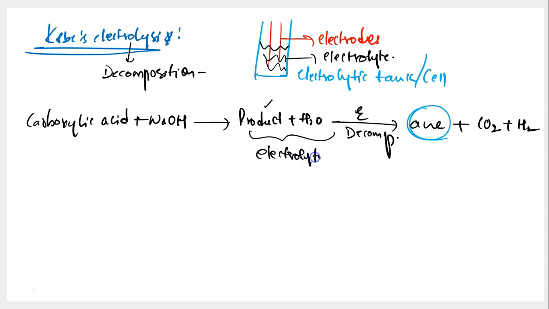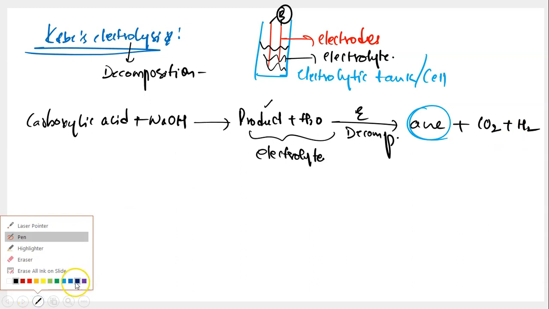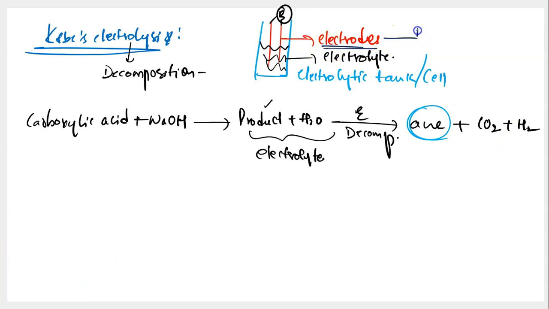So you will be taking this acting as electrolyte, and you will be introducing electrodes into this electrolyte, and these electrodes are connected to a battery which is a power supply. So when you pass electricity through electrodes into this electrolyte, the electrolyte breaks down into alkane and carbon dioxide and hydrogen. So the reactions usually occur around the electrodes that you see here. The electrodes that you see are of two types. The one electrode is called anode and the other electrode is called cathode. So now this anode that you are observing basically is the place where you get to see oxidation occurring, and cathode is the place where you get to see reduction occurring.